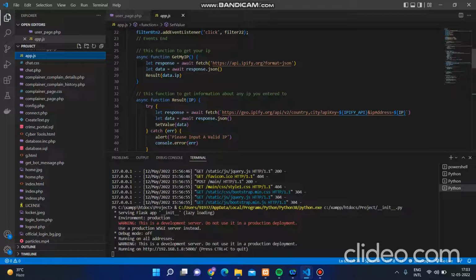ipvi.org accesses the locations of ISPs and maps them with the IP address. We went through the documentation of the IP service and got the API key.